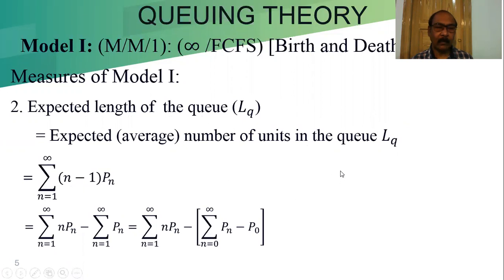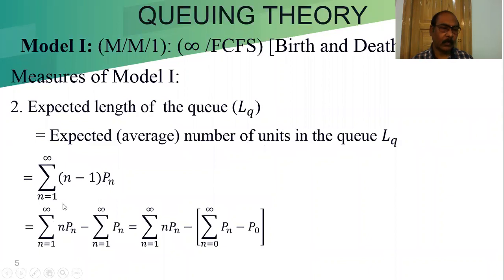Total in a system, if 5 are in the system, and 1 is in service, then in the queue will be 4. If 10 are in the system, the number of customers in the system is 10 and 1 is in service, so n, that is 9 customers, are in the queue. That's why the weight is always 1 less, that's why n minus 1 into Pn, and summation means n is equal to 1 to infinity.